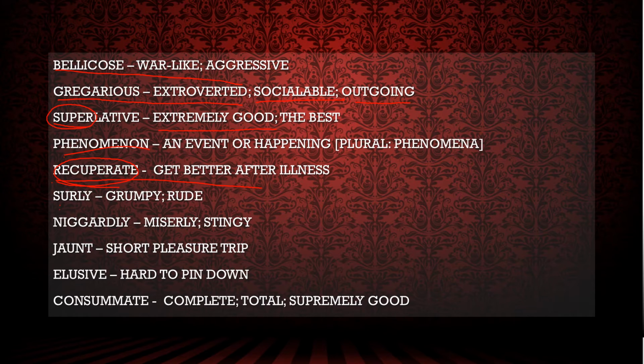Surly, now this you can remember, that all the sirs and teachers are very rude, very strict. So surly means grumpy, rude. Niggardly means miserly, stingy. Jaunt, I told you, her jaunt to Europe, that means her short pleasure trip to Europe. Then elusive is hard to pin down. Consummate, when you consume something, you consume it completely. So complete, total, supremely good.